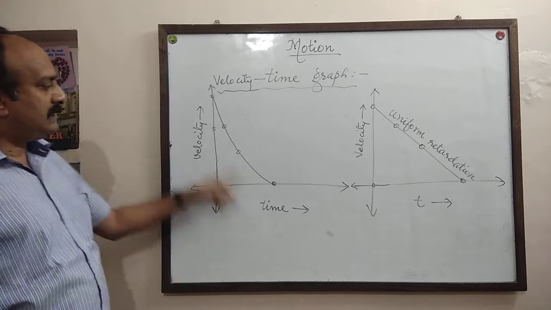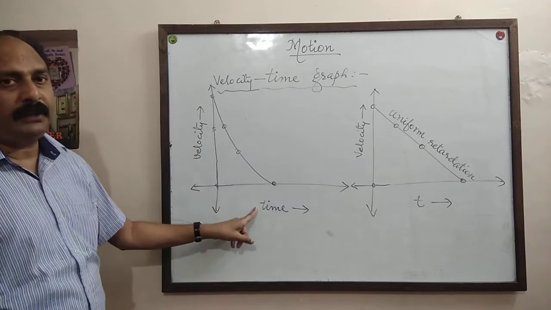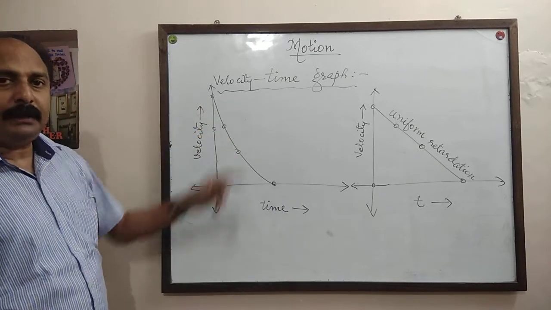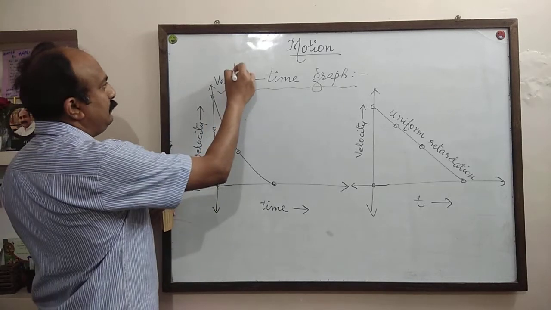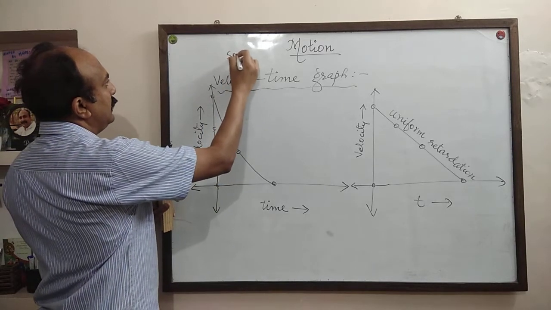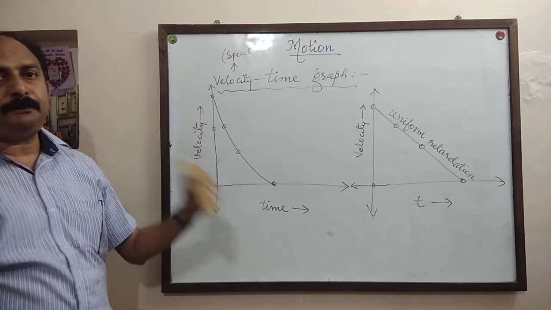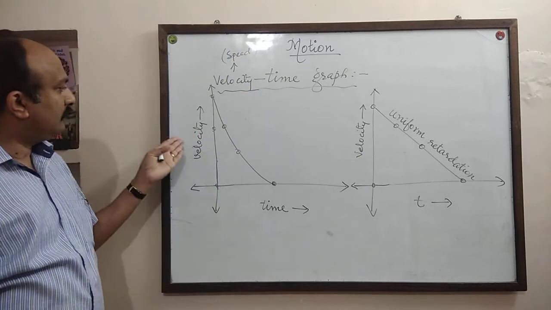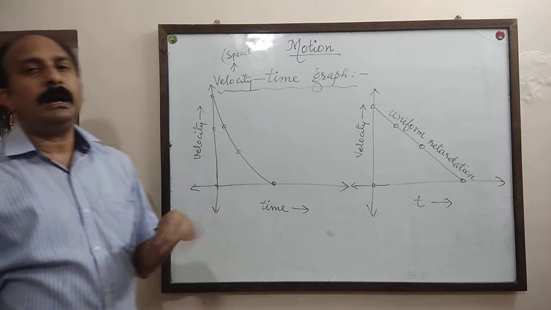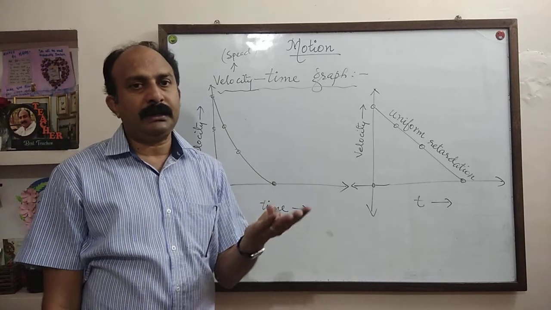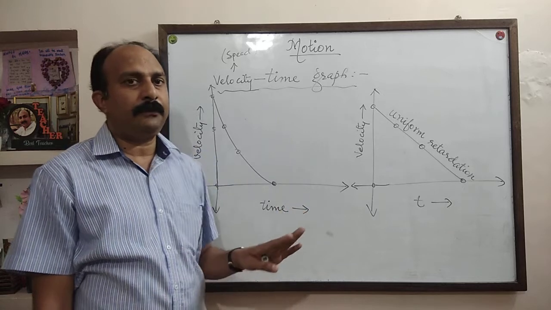Suppose this is the shape of a VT graph, velocity time graph. Velocity time graph is also known as speed time graph. Sometimes you can see in place of velocity, it can be speed time graph also. So velocity or speed are almost same. Velocity is vector, speed is scalar. That is the only difference.